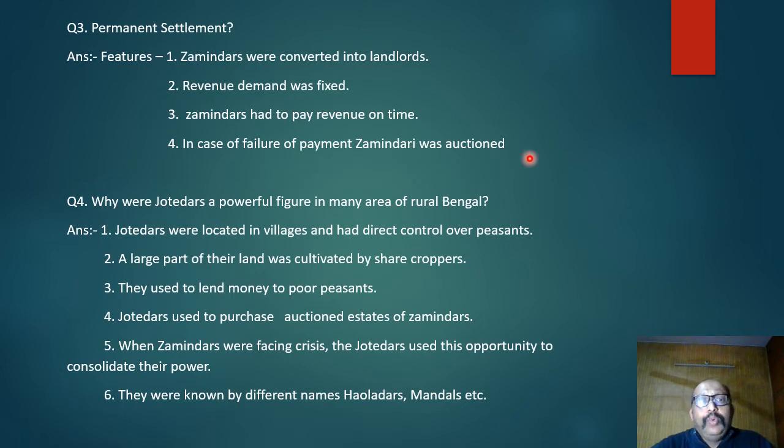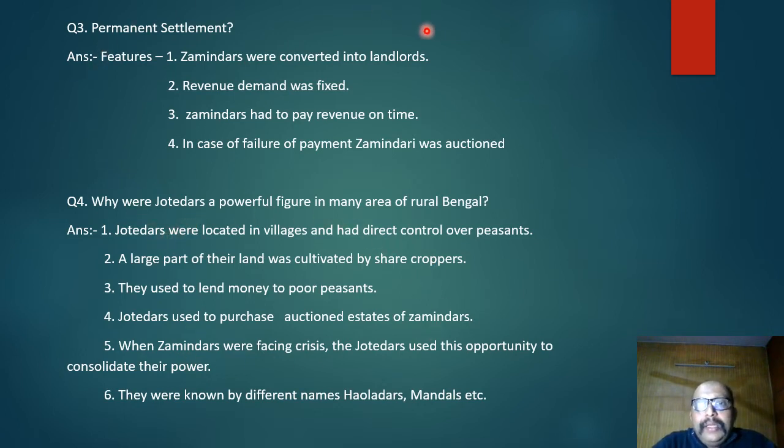Coming back to slide number two, here I've taken two questions. One is permanent settlement, and the second question is why jotedars were a powerful figure in many areas of rural Bengal. So there are two categories. One is zamindars, with whom the Britishers had the permanent settlement, and there was another rich, influential group of peasants, which was known as Jotedars. Was there a tussle between Jotedars and Zamindars, and how were they powerful? That has been very simply explained in this particular question.